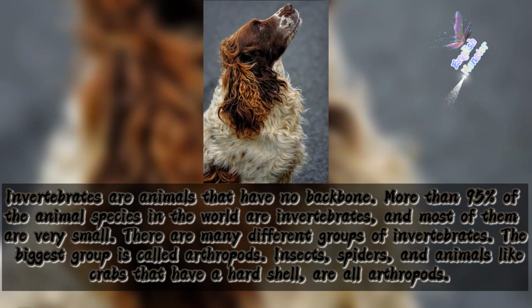Invertebrates are animals that have no backbone. More than 95% of the animal species in the world are invertebrates, and most of them are very small. There are many different groups of invertebrates. The biggest group is called arthropods. Insects, spiders, and animals like crabs that have a hard shell are all arthropods.